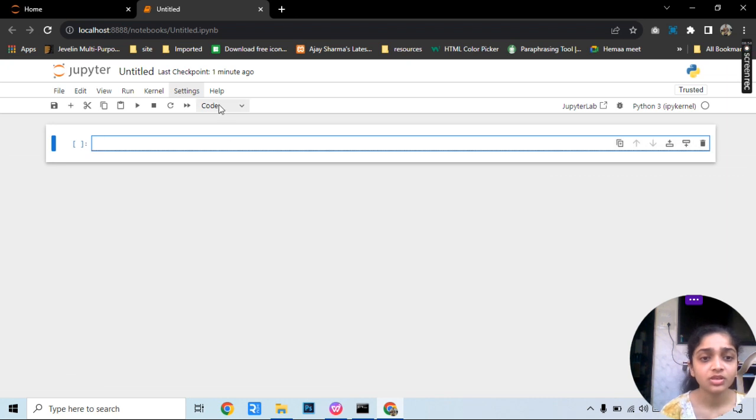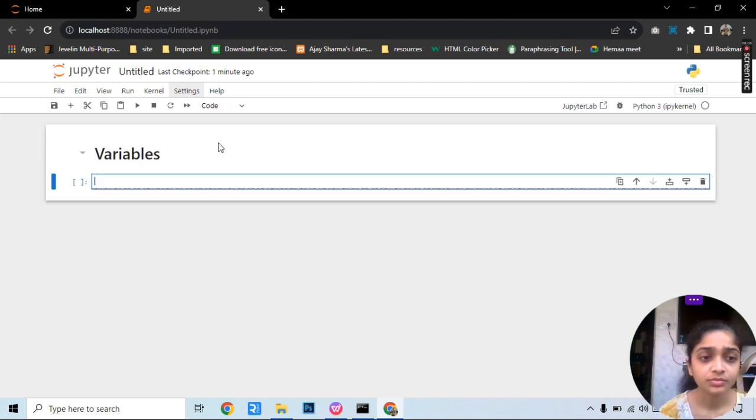Okay. Say we are going to learn about variables, so I'll give the heading as variables. Now here I am writing x is equal to 5. Okay, so what are x and 5 here? X is a variable, 5 is a value. X is a variable which holds the value 5.